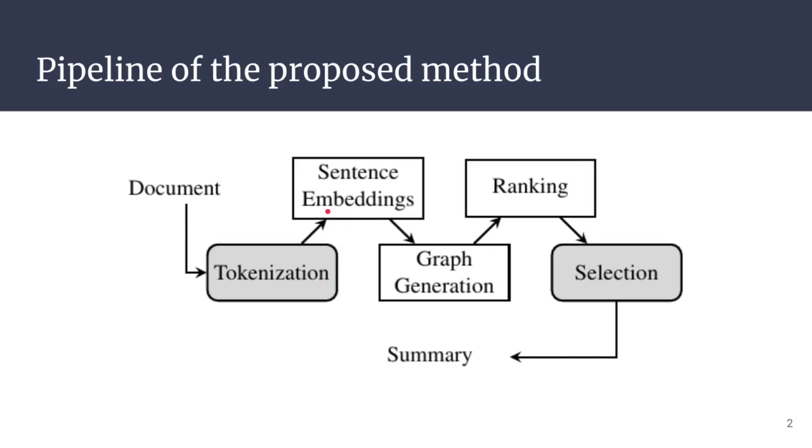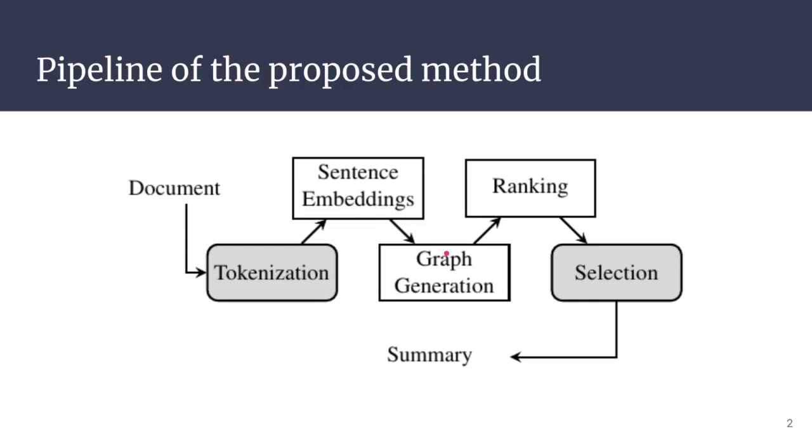Then we compute for every sentence an embedding using SBERT, which is a variation of BERT specifically meant to compute sentence embeddings that can be compared using cosine similarity. And the version that we used was the base Roberta, fine-tuned on the MS Marco dataset for information retrieval.